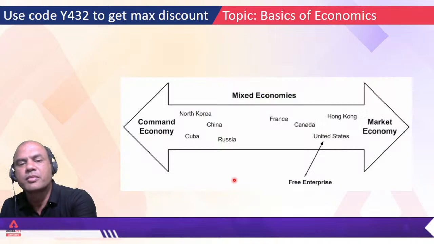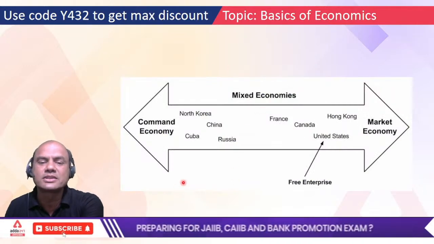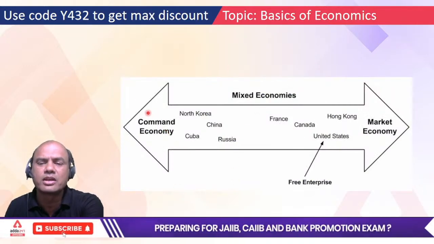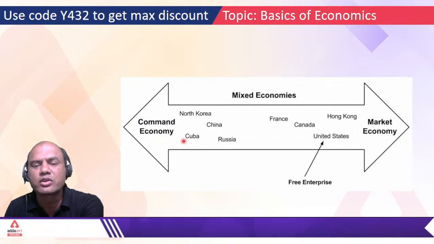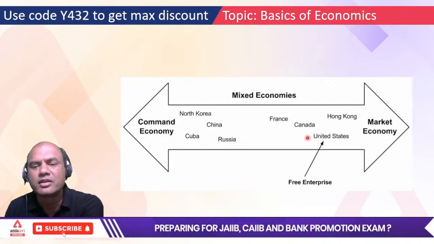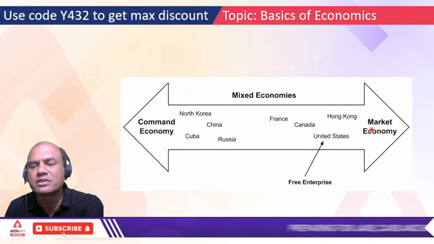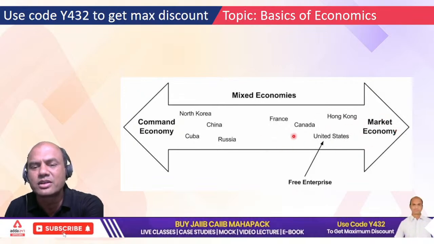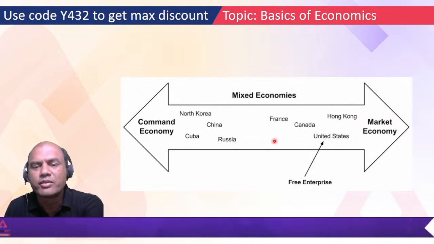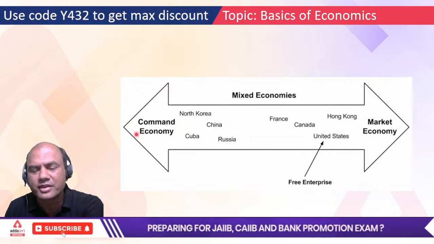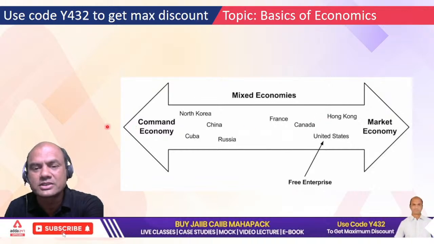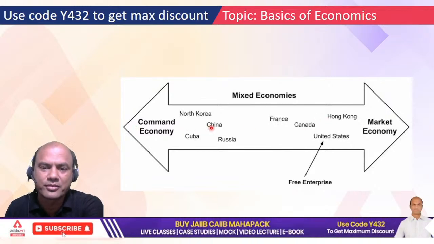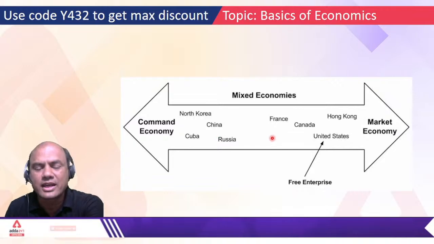Okay. So these are the extreme cases. Command economy, government full intervention. Market economy, no intervention. And laissez-faire lies over here. So North Korea, China, Cuba, Russia, all these command. France, Canada, Hong Kong, US, all these market. And mixed is over here, India. We come over here. We are neither here, we are neither there. Right? So it's a good sign actually. We shouldn't be on the extreme edge of any of this diagram or graph.